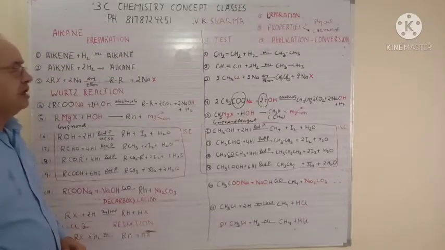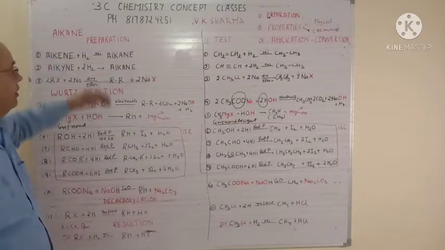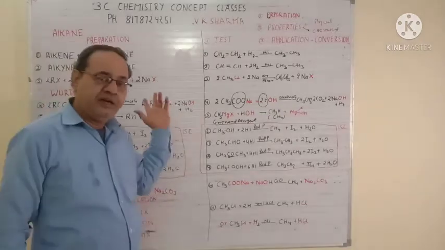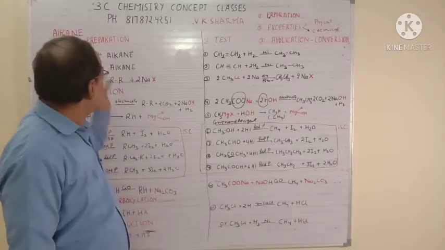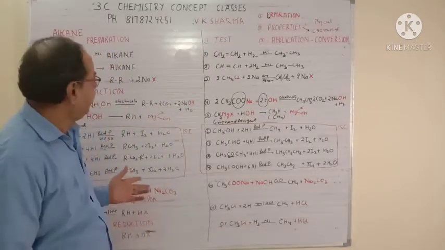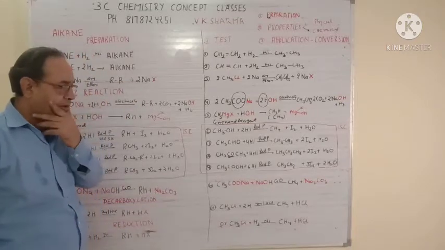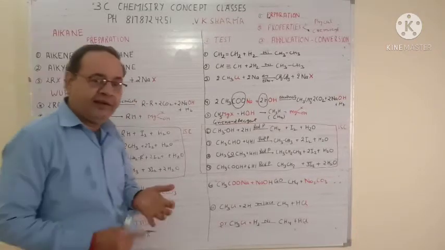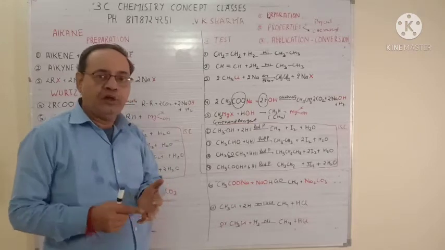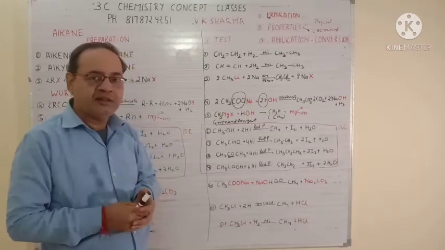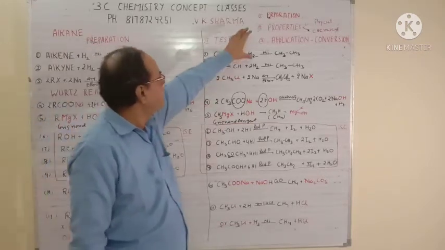Now friends, we are starting a chapter that is called alkane. Whatever the groups we are studying in nomenclature, all groups we have to study here in detail. So first group is alkane. For all the groups like alkane, alkene, alkyne, alkyl, alcohol, aldehyde, ketone, phenol, whatever the groups are there in your books, we have to study basically four concepts.